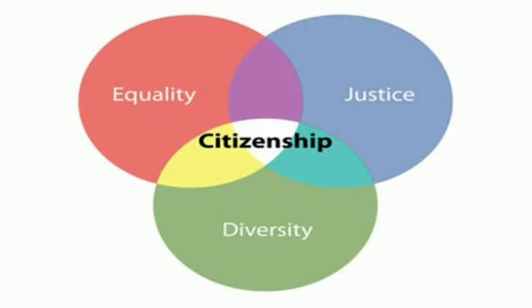So equality of opportunity means apart from the scheduled caste, scheduled tribes, and OBCs, in the open category, everybody is equal in the eyes of law when it comes to giving you a job in the central government or the state government. Seats cannot be reserved for Christians, Muslims, or Hindus in that way.